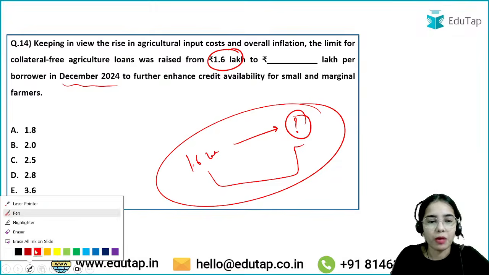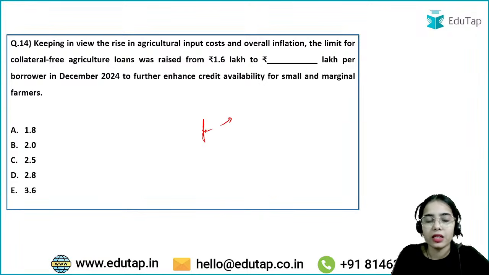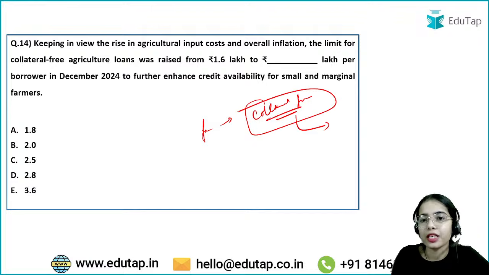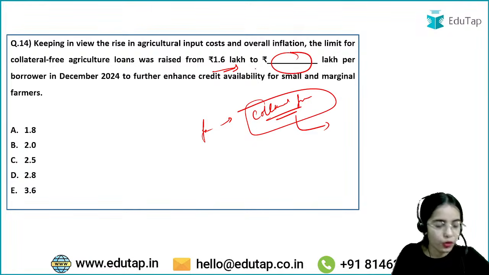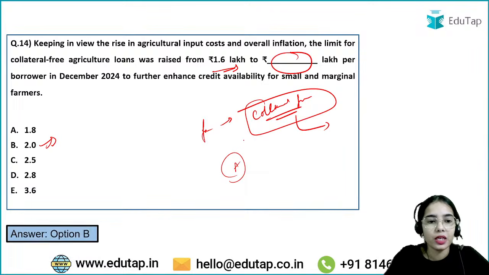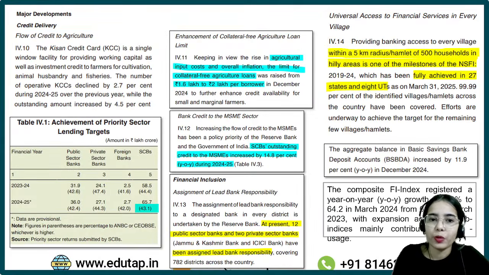Basically the farmers can take collateral free loans. They do not need to provide any collateral. So they can take collateral free agricultural loans, and the limit was 1.6 lakh before. Now it has been increased to 2 lakh. This is not only for the agricultural loans but also for the allied activities. So the limit has been increased from 1.6 lakh to 2 lakh.